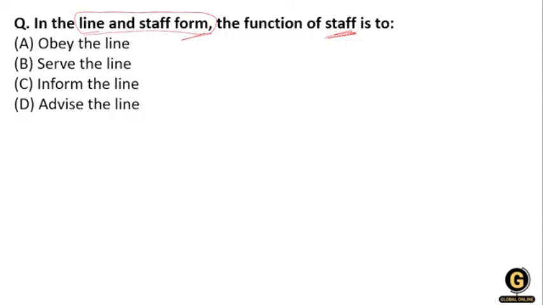As I said, line function directly advises the organization in its core work, and staff works as an advisory and support function. So this question is about the staff. What will be the right answer?